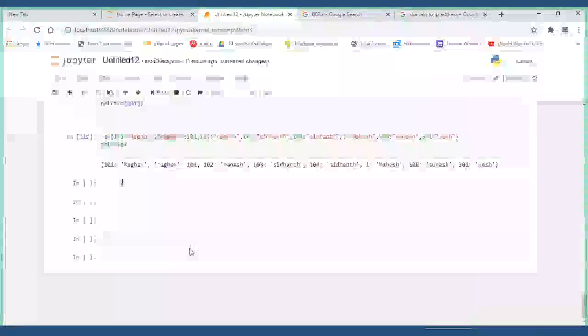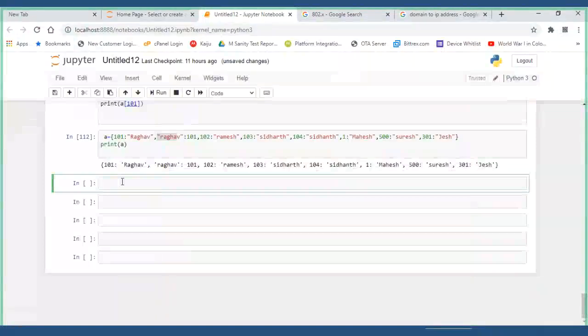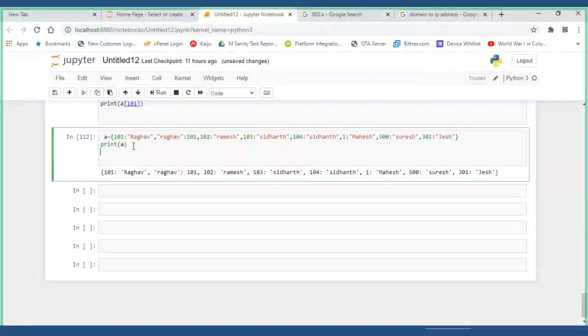Now guys, how to access the data? Now we know how to access the data: A of key gives the value. Now, if I want the key value whichever is there as 101, I would like to modify it as Mallesh.